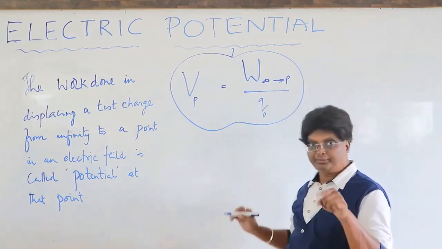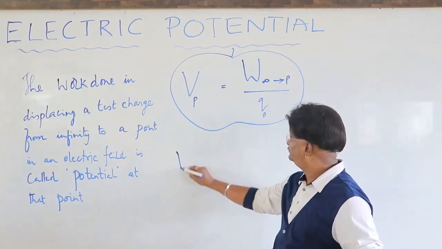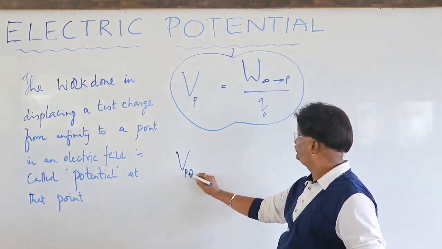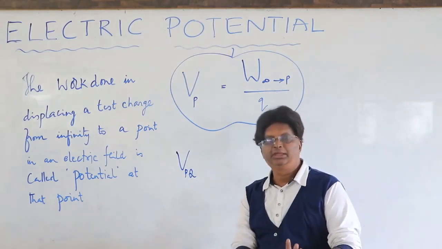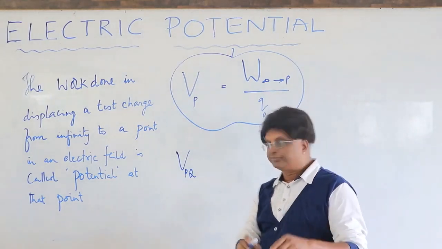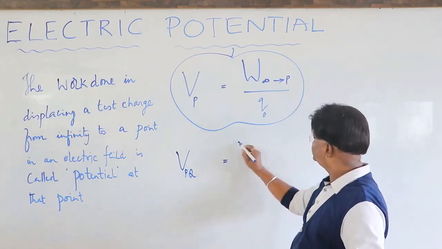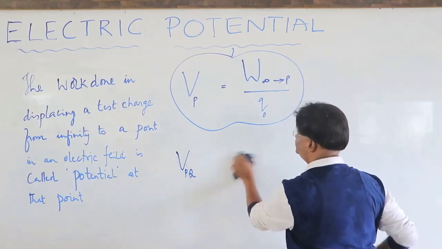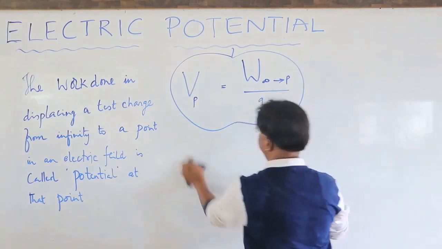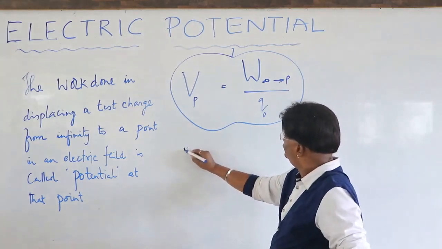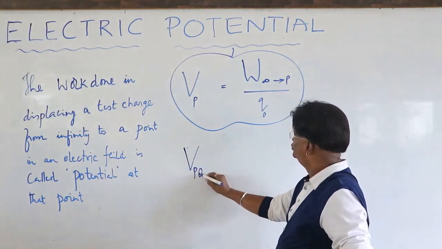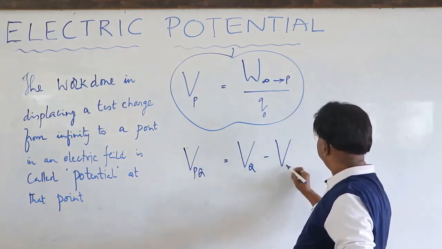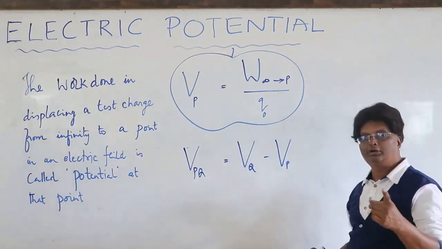Now supposing if I am writing it as VPQ. What is VPQ? Remember, VPQ refers to the potential difference. Now I am writing VPQ refers to VQ minus VP. Look at this order.